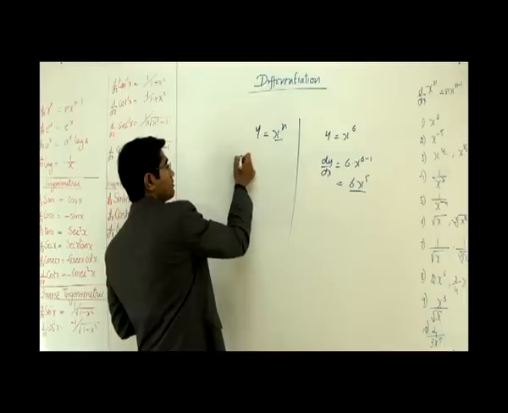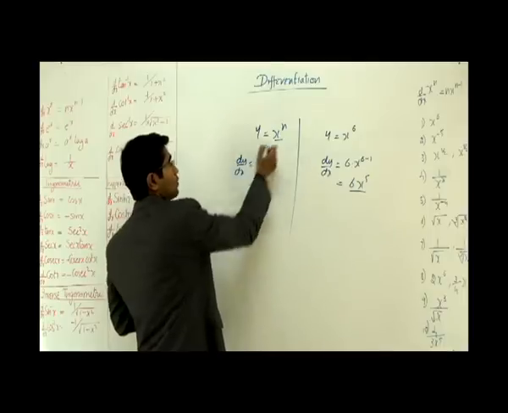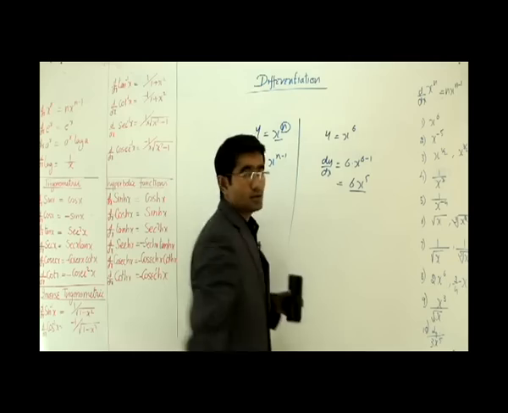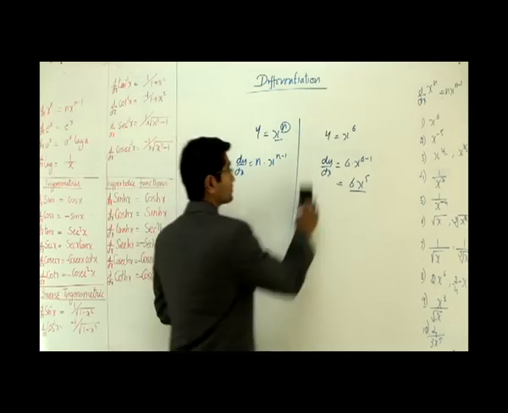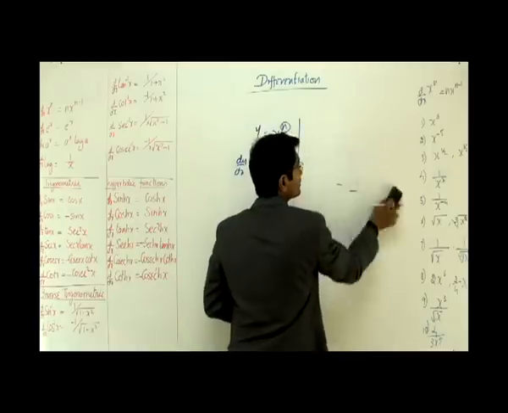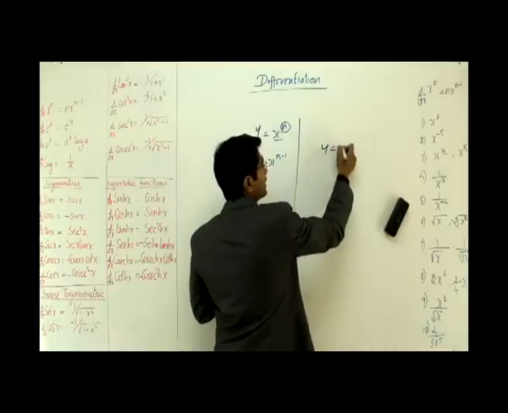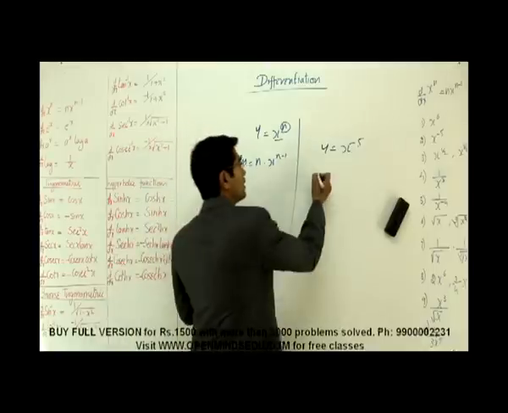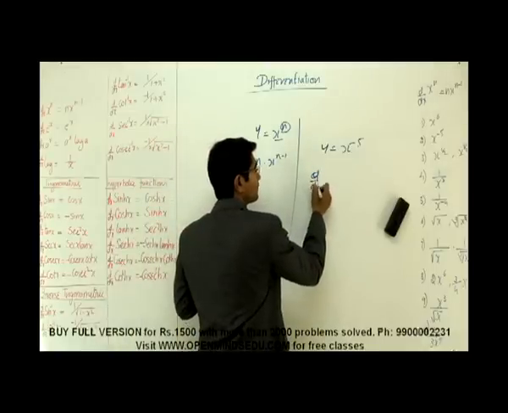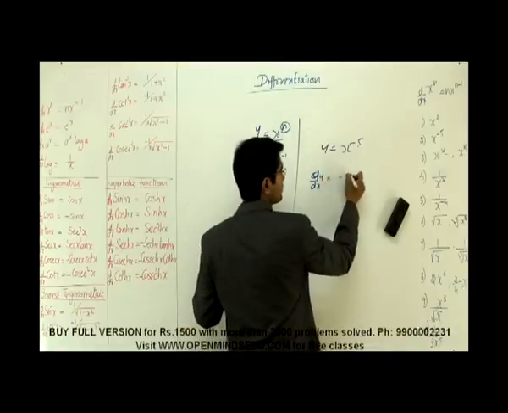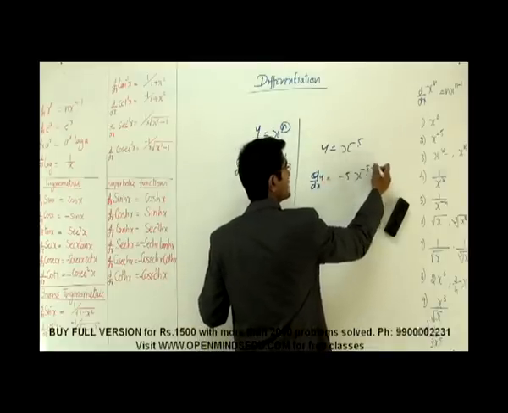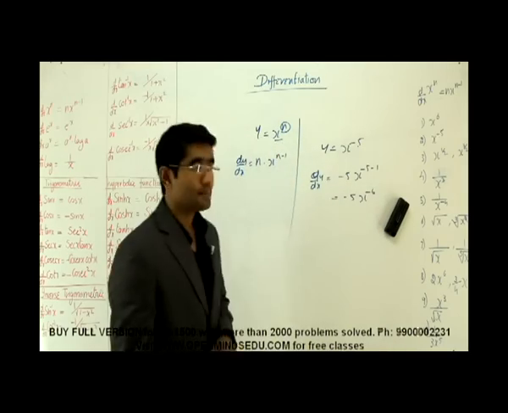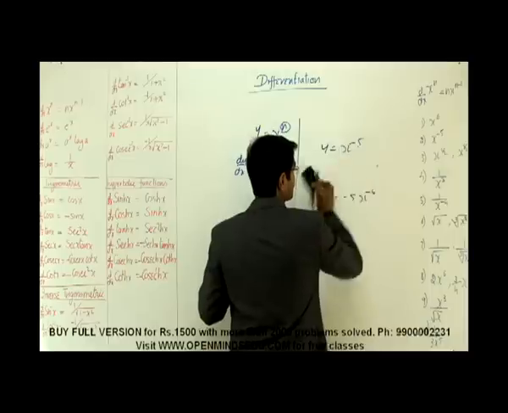If I differentiate this, dy by dx is what? Whatever n is here, I bring it down, and it becomes x to the power n minus 1. Same here, right? Let's go to the next problem. It says y is equal to x to the power minus 5. Now, n is a negative number, not an issue. Now, dy by dx is what again? It simply says minus 5 into x to the power minus 5 minus 1, which is minus 5 into x to the power minus 6. Simple as that.